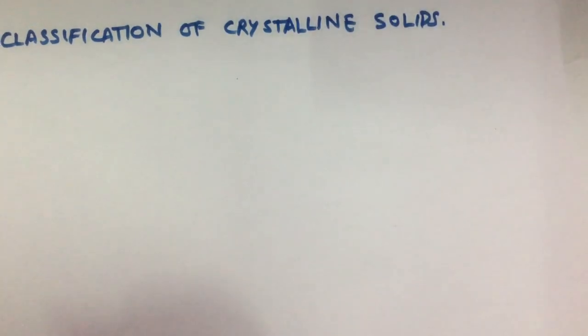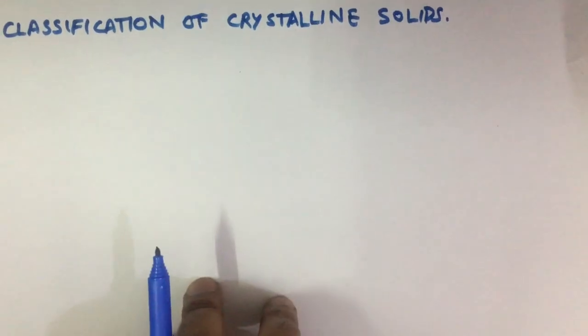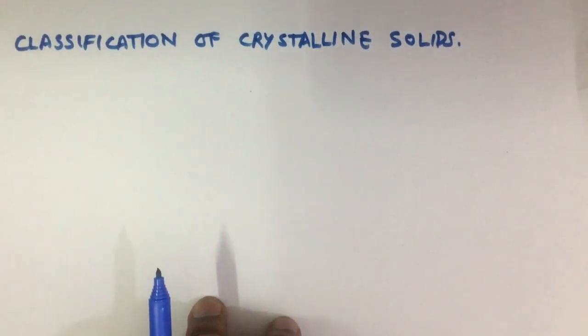Crystalline solids are of four types, classified on the basis of their intermolecular force of attraction.